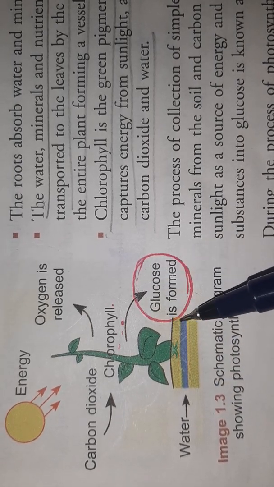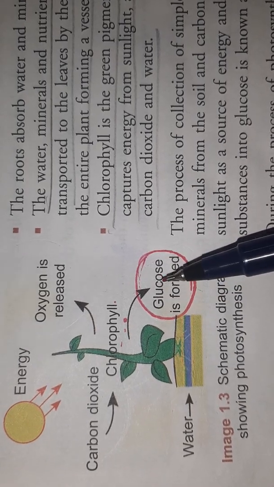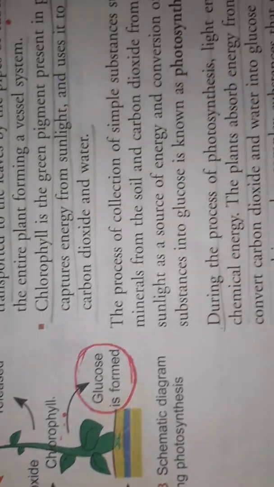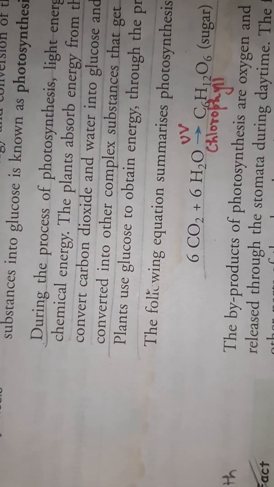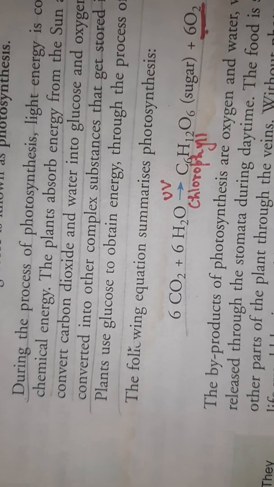That food which is formed after using all this is known as glucose. And with this, oxygen is also released. You can see the equation of photosynthesis. This equation tells us the summary of photosynthesis.